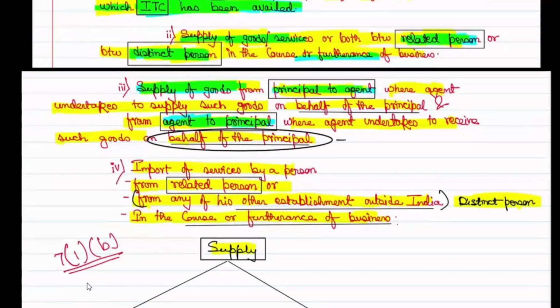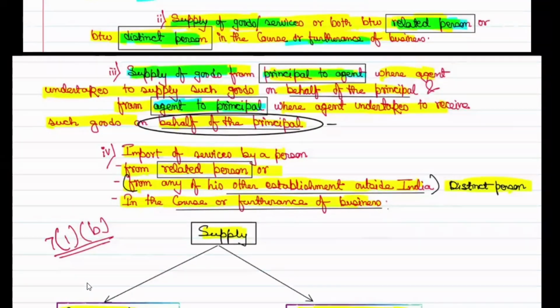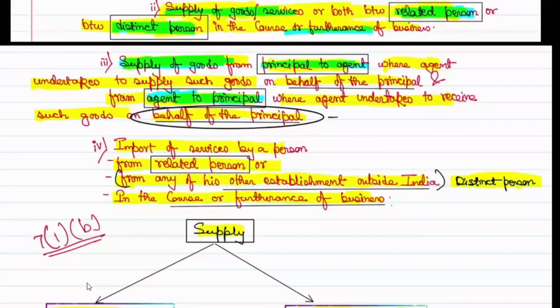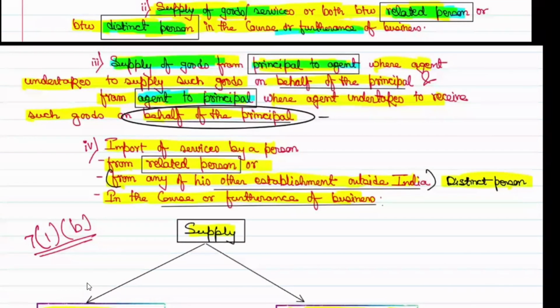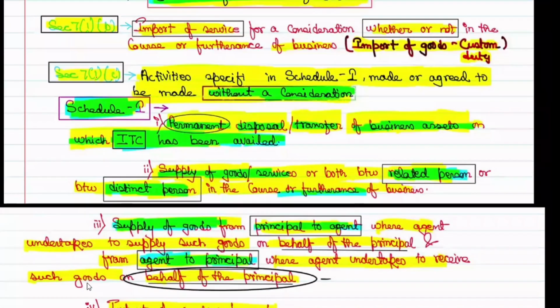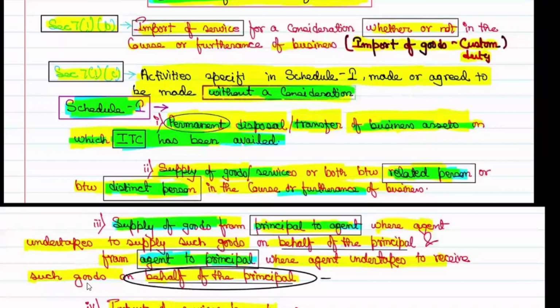So now we are onto schedule 1 and now we have done 2 entries. What are those 2? Permanent disposal or transfer of business asset on which ITC has been availed. Second one was supply of goods or service or both between related person or distinct person in the course or furtherance of business. Clear है ना?